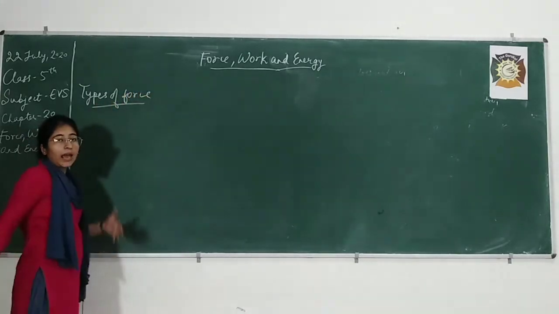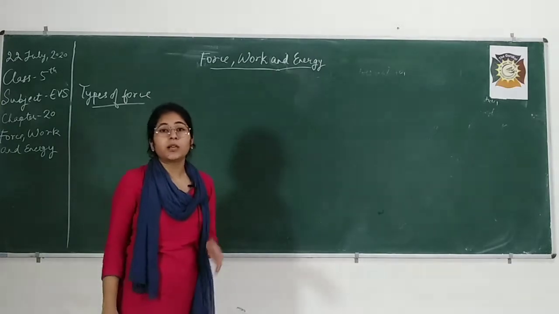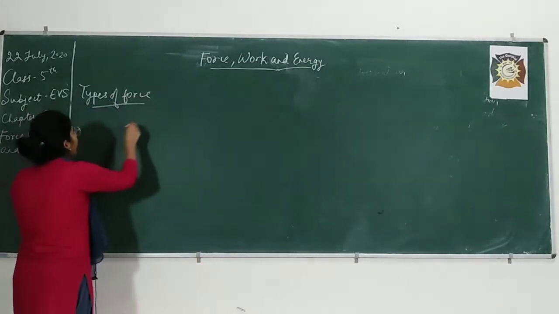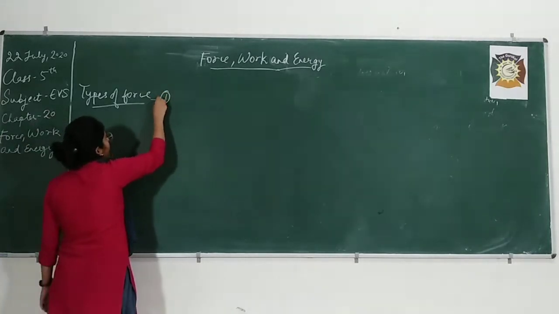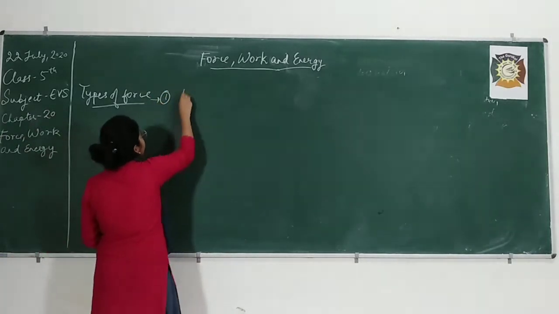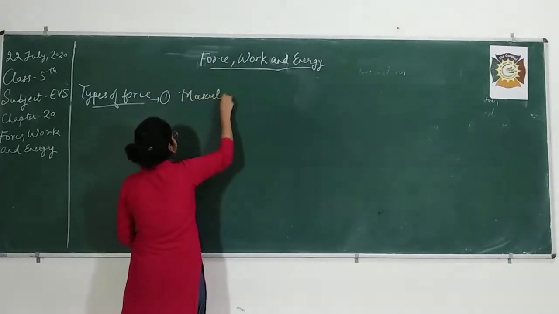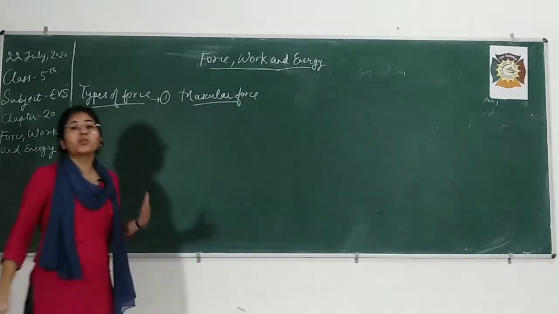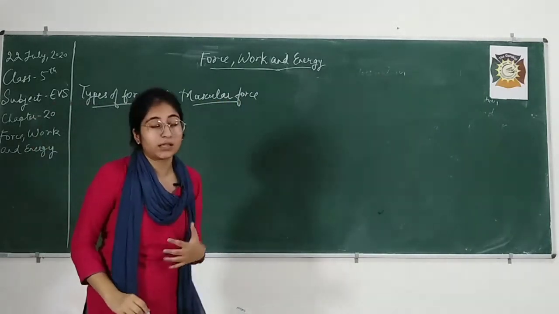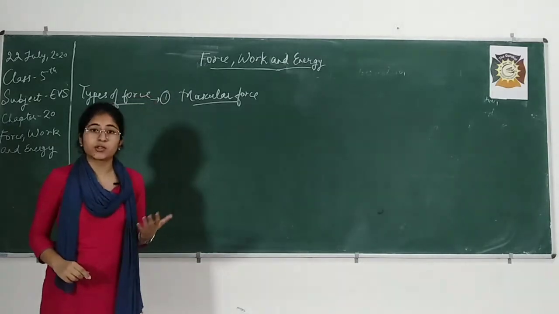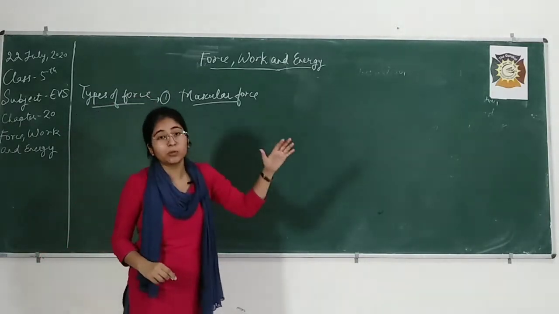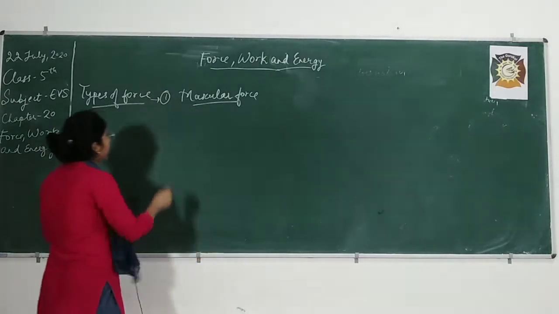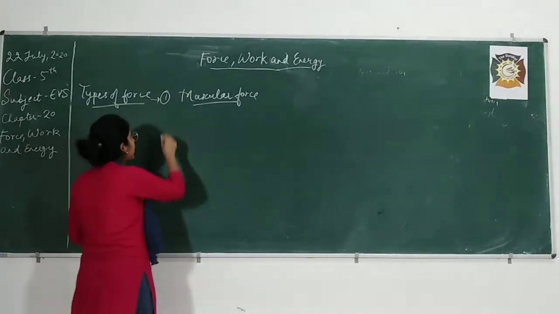So students, as I told you, there are majorly four kinds of forces. How many kinds of forces do we have? Four kinds of forces, of which we have discussed the first kind, that is muscular force, right? So what is this force? See, this force is that force which is applied by us, by our muscles. So this is the force that is applied by human beings and animals to do all the work. So this is the number one kind of force, and we discussed this in the previous class also.